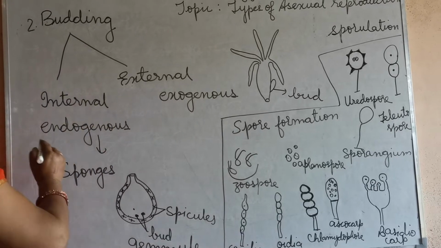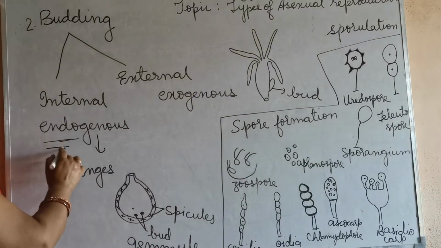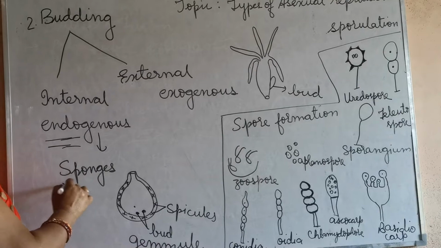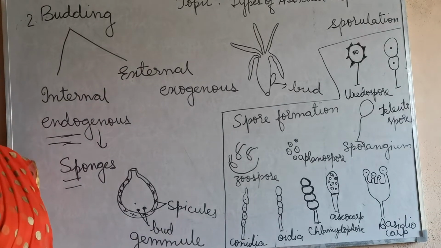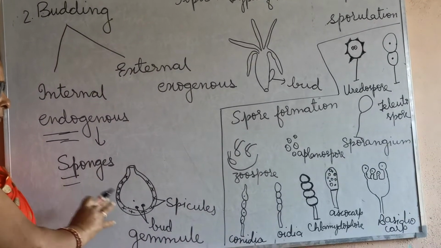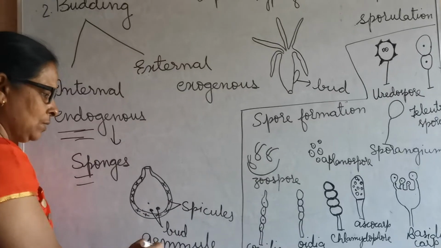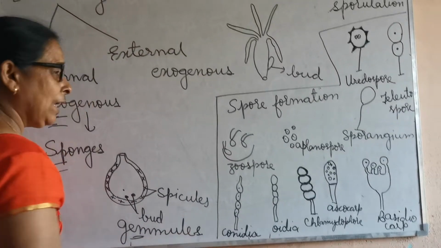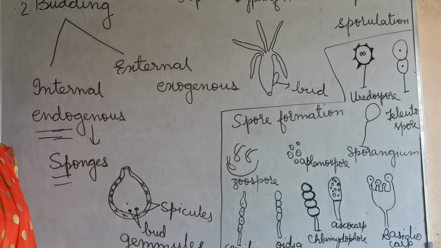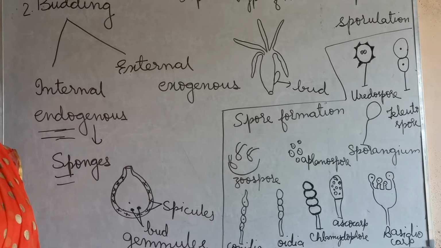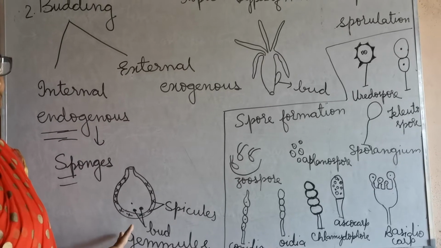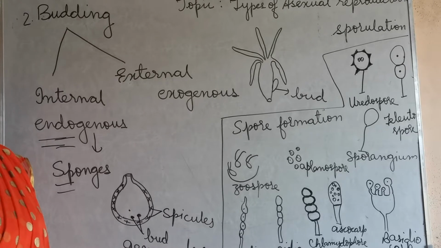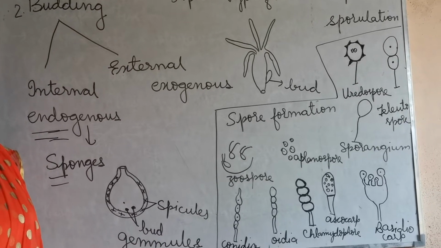Internal budding is also known as endogenous budding, which always takes place in sponges. In this condition, the fruiting body is known as gemmules. You will get this in the figure of NCERT. These are very important topics because they always come in 1 mark questions, maybe in MCQs.